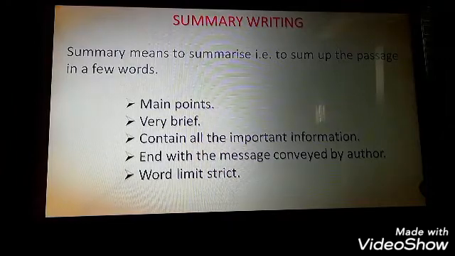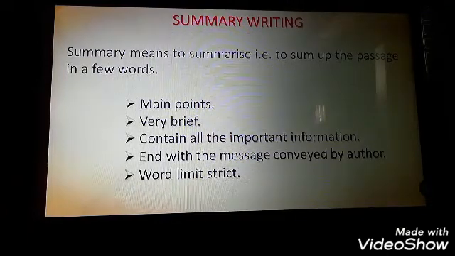Contain all the important information. Sometimes I see that students write all the irrelevant details, and the important information is skipped. Don't do that. Just write all the important information. You can also refer to the notes that you have made. All the relevant details and important points that you have taken, you can incorporate into sentences in your summary. End with a message conveyed by the author.